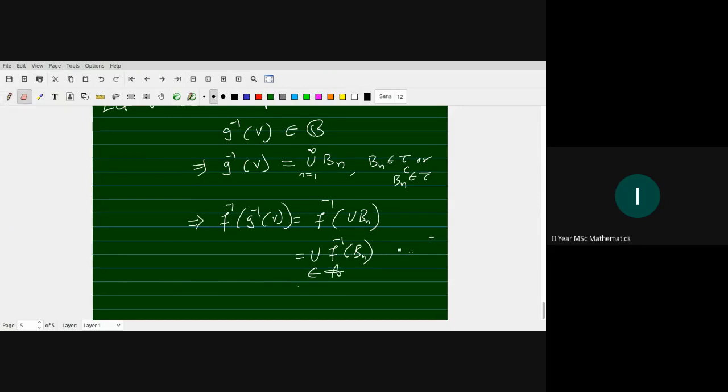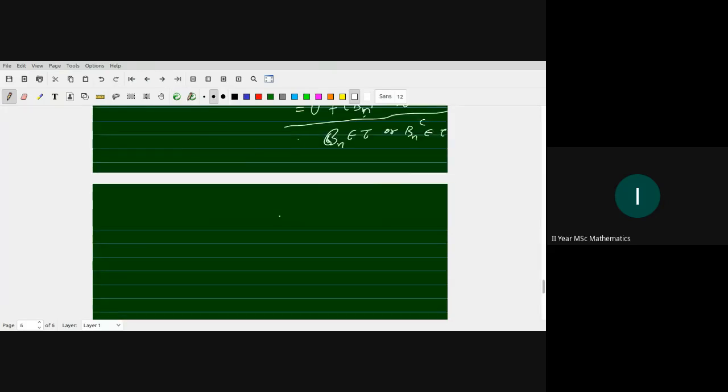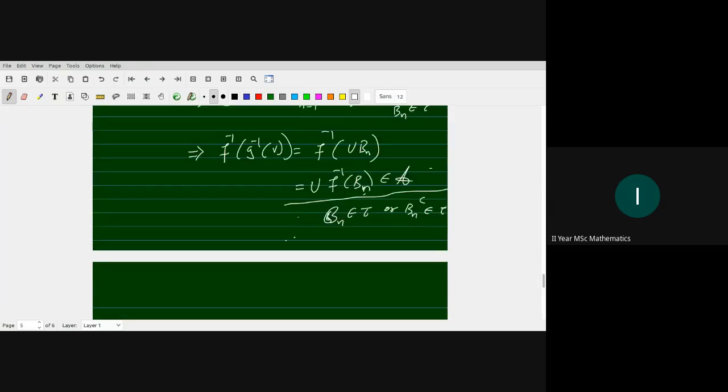This is because Bn is a member of tau or Bn complement belongs to tau, and tau is a subclass of the sigma algebra omega. That means Bn belongs to omega, and Bn complement belongs to omega, so Bn also belongs to omega for all n. So this is the reason.